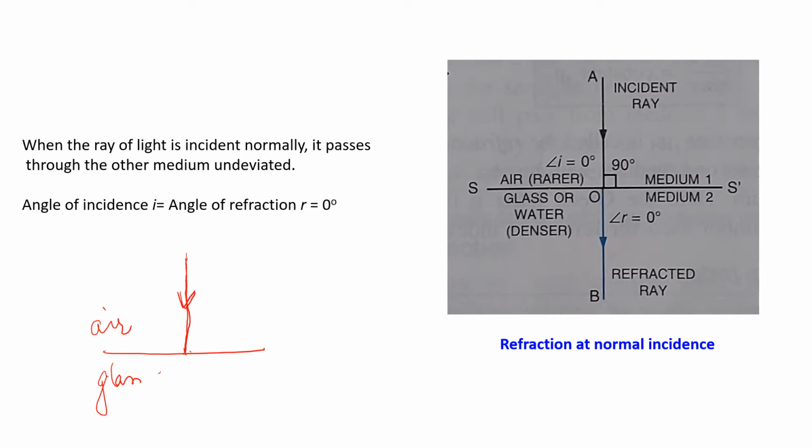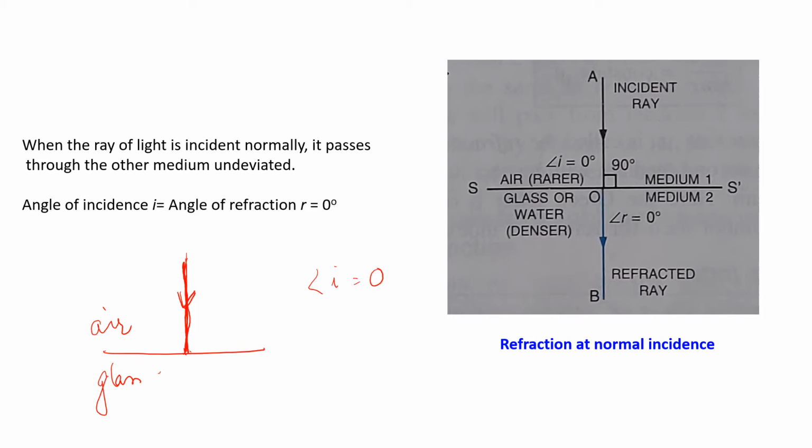The light ray is incident normally. That means it is incident on the line of the normal only. It means that angle I here is equal to 0. What is angle I? Angle I is equal to the angle between the incident ray and the normal. Here the incident ray is incident normally, so angle of incidence is 0.